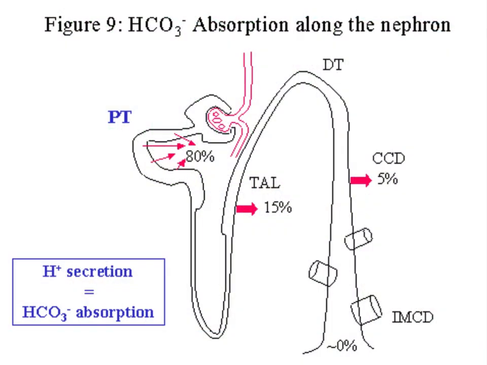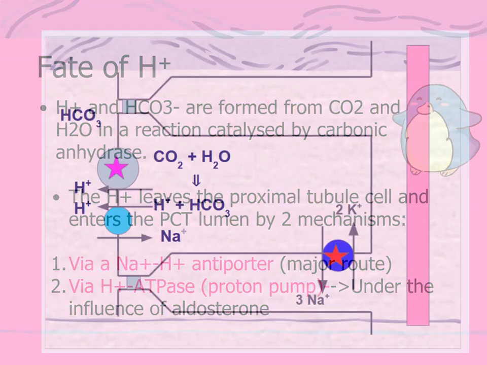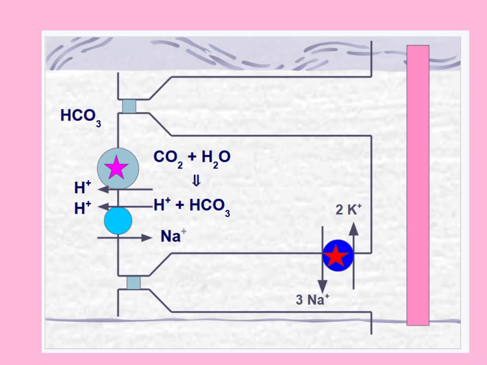This is an illustration of bicarbonate reabsorption along the nephron. H+ and bicarbonate are formed from CO2 and H2O in a reaction catalyzed by carbonic anhydrase. The H+ leaves the proximal tubule cell and enters the PCT lumen by two mechanisms: 1. via the Na+/H+ antiporter and 2. via the H+ ATPase, the proton pump. Under the influence of aldosterone. This is an illustration of the Na+/H+ antiporter and H+ ATPase proton pump.